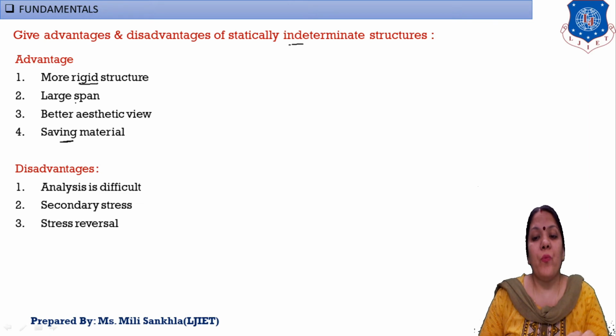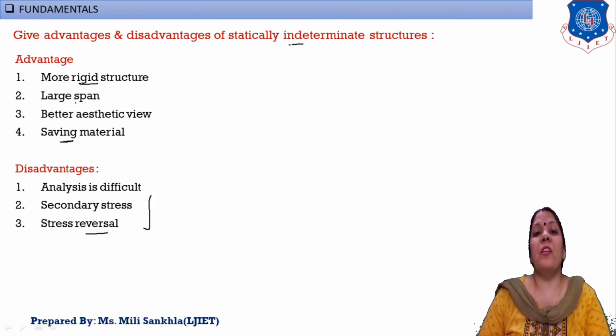Okay, now the last one, stress reversal. Again, a statically indeterminate structure is a rigid structure, and if our structure is rigid it will attract more forces, and because of this more attraction of forces, reversal stresses are induced more compared to a determinate structure. These are the 3 disadvantages of indeterminate structures.